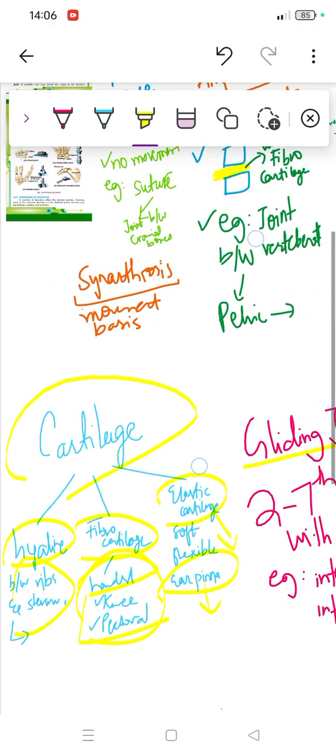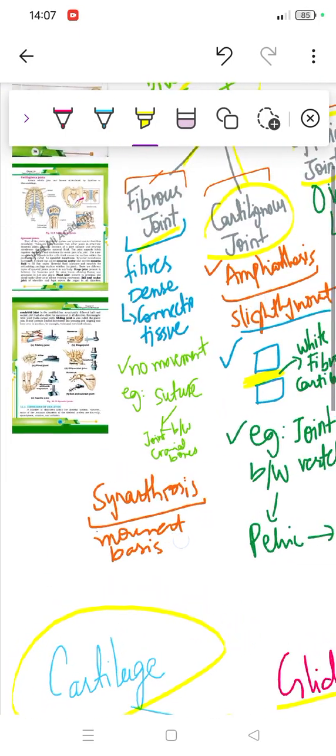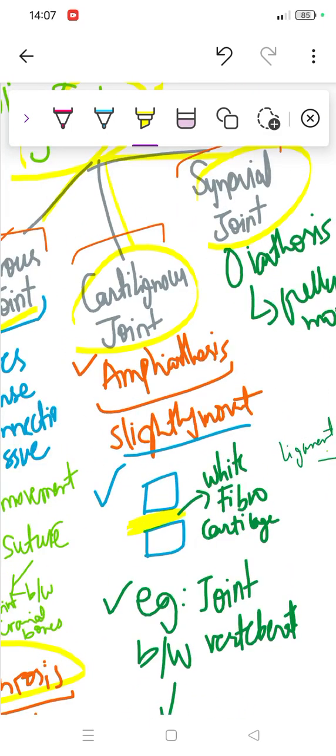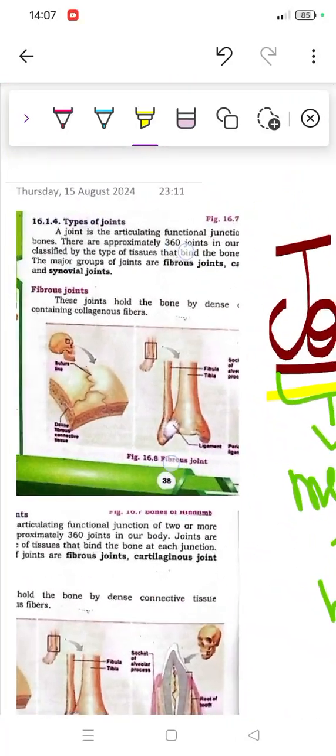So these are the three names, but again, on the basis of their movement we have given different names. The fibrous joint, which has no movement, we call a synarthrosis. The cartilaginous joint is called an amphiarthrosis, and the synovial joint a diarthrosis. So let's read it out. We have different types.